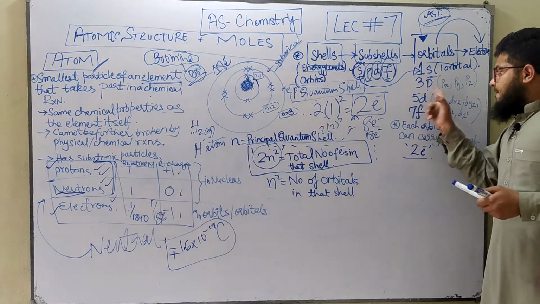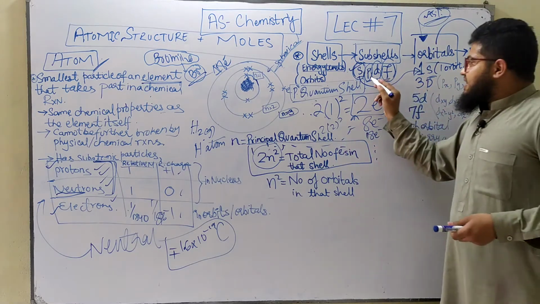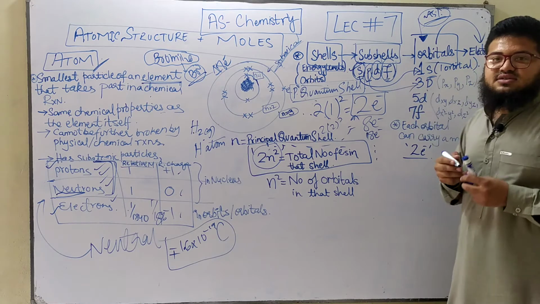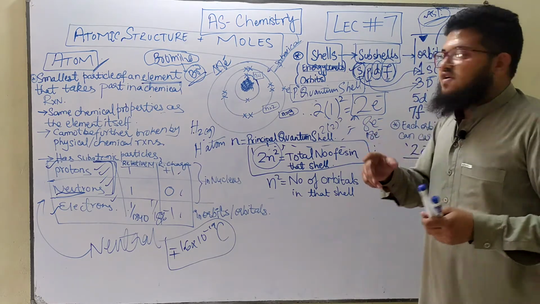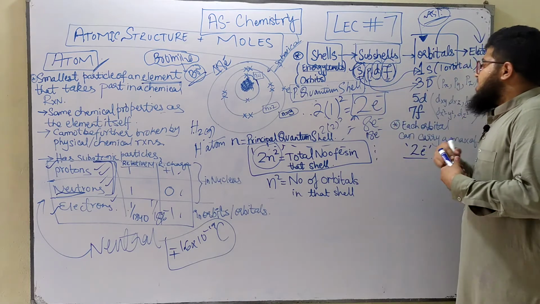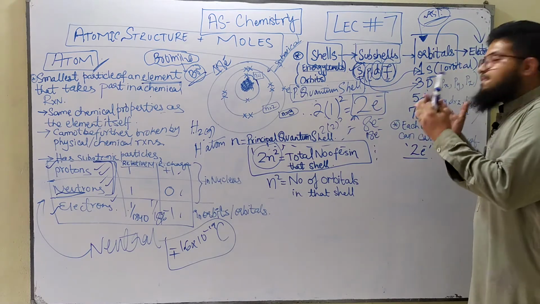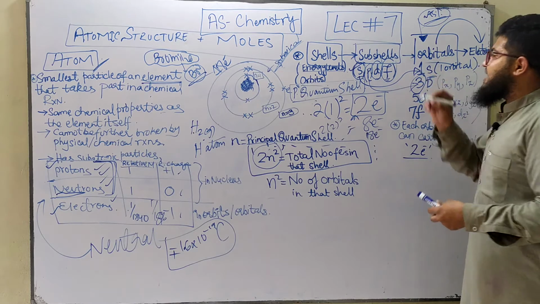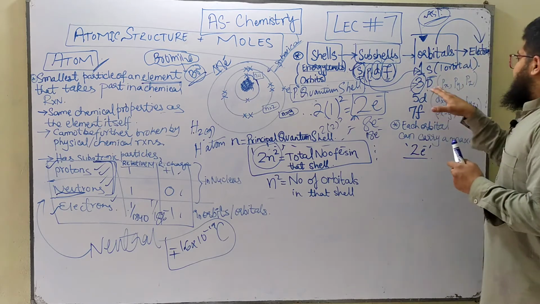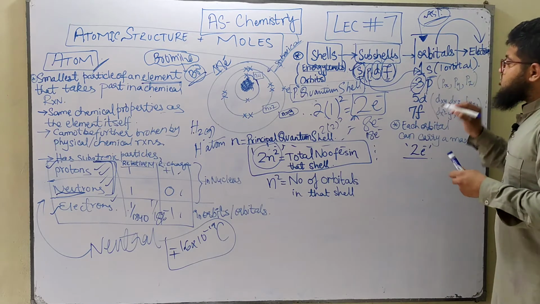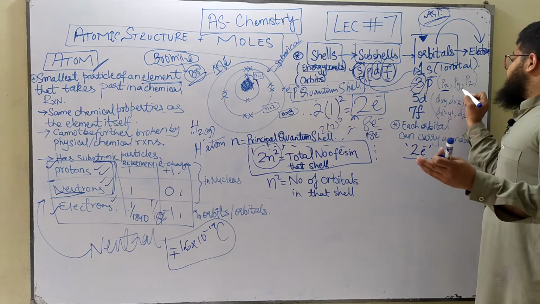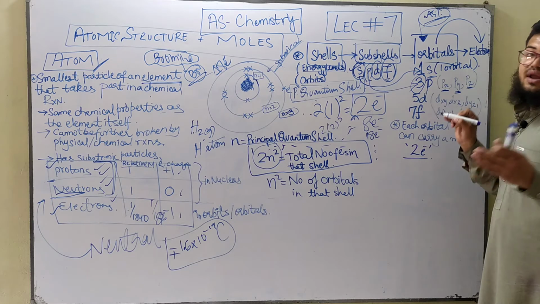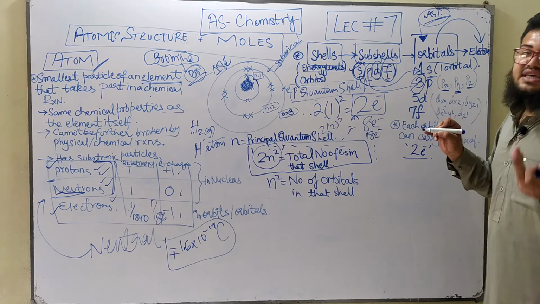Then comes the P subshell. Inside the P subshell you've got 3 orbitals, and they are called the 3 p orbitals. The p orbitals are found inside the P subshell, so therefore they are called p orbitals. There are 3 orbitals inside the P subshell. Each of these orbitals has a particular name. The first one is called a px, the second one is called a py, and the third one is called a pz.